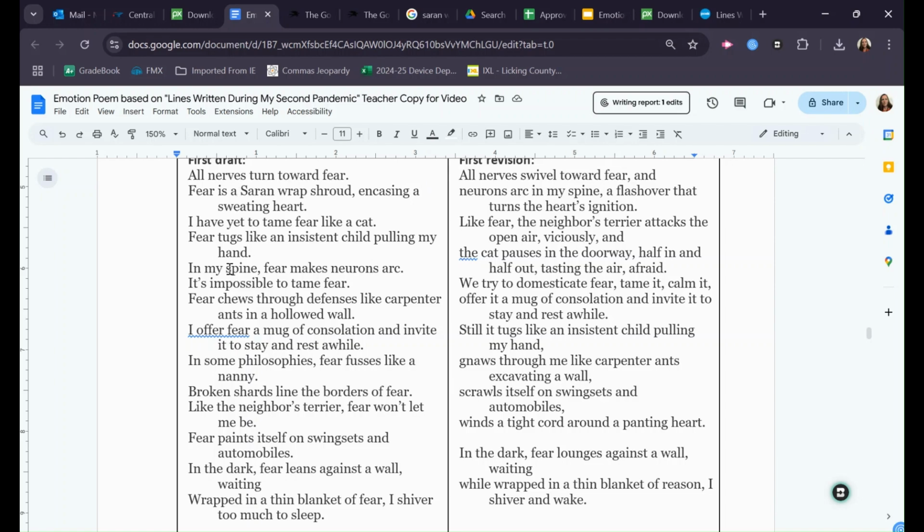Okay, when I was looking through my poem, I had two lines, this one about nerves, and then I had another one, where is it? Somewhere in here, about neurons. And I thought, well, those two go together. So I pulled this line up, so it's right here. So in my revision, I've got neurons arc in my spine. And of course, then I was thinking about what electricity does in your body. It's kind of like that's what turns you on, right? It's what makes everything work, almost like a car turning on. So I just added that little detail in there.